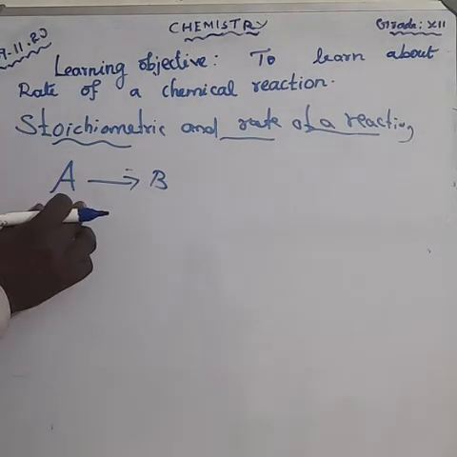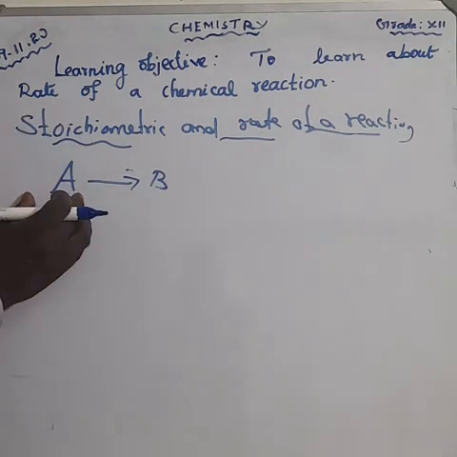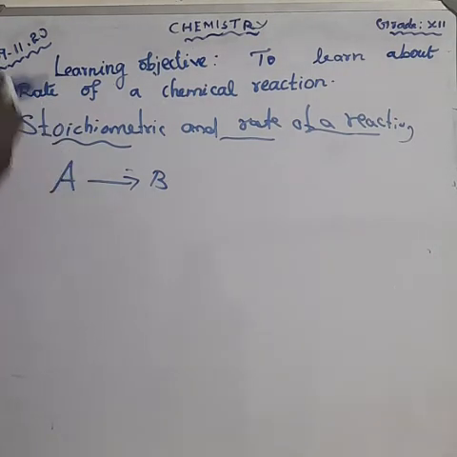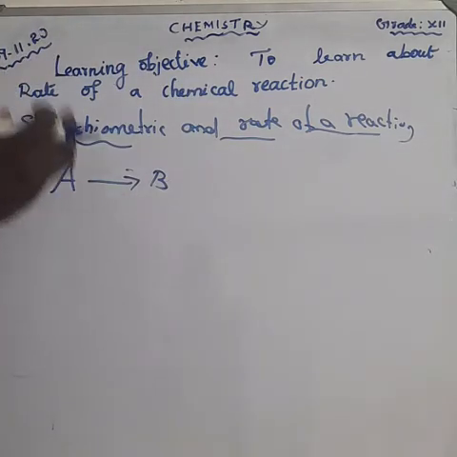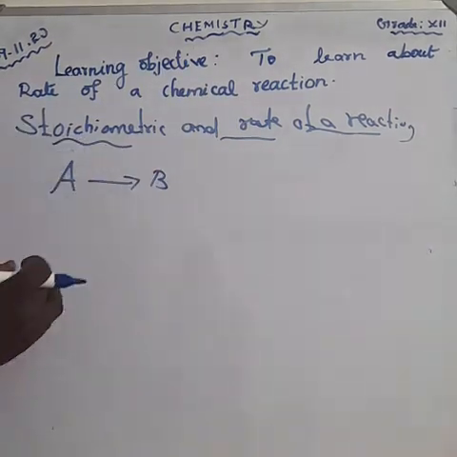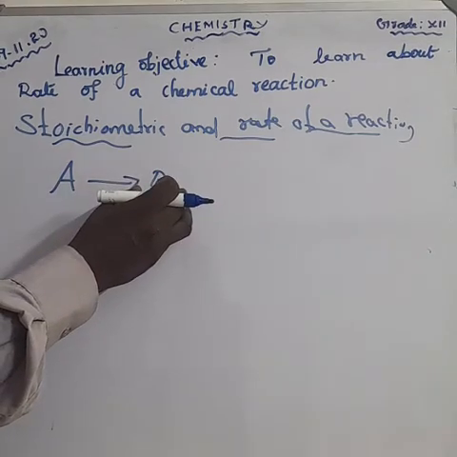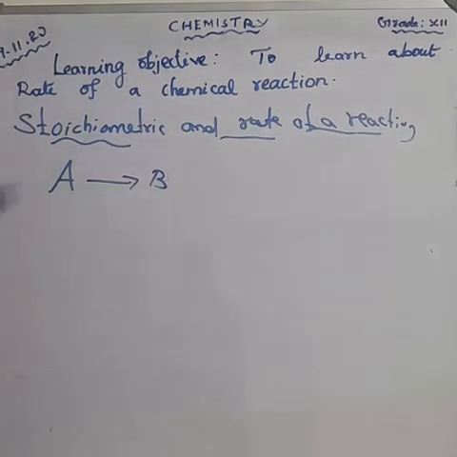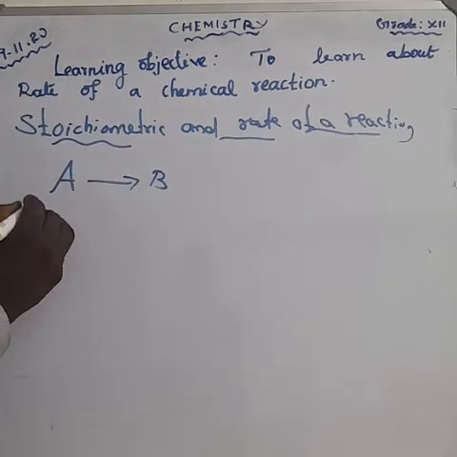The rate of the disappearance of reactant A, because A is converted to product B. So here A is the disappearance and B is the appearance, because appearance means forming as a product.